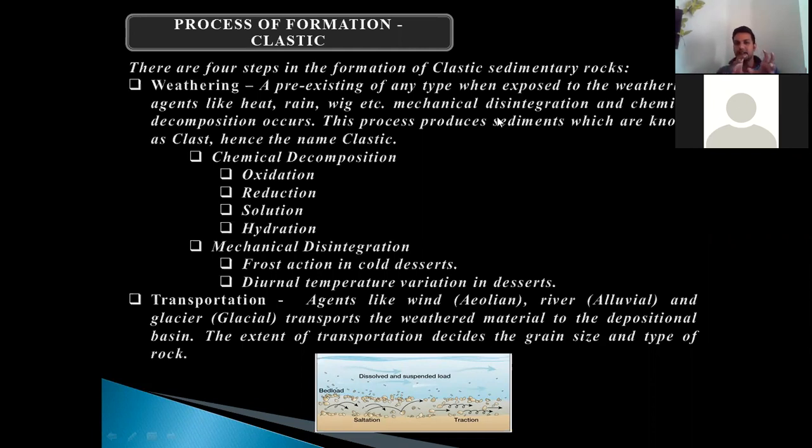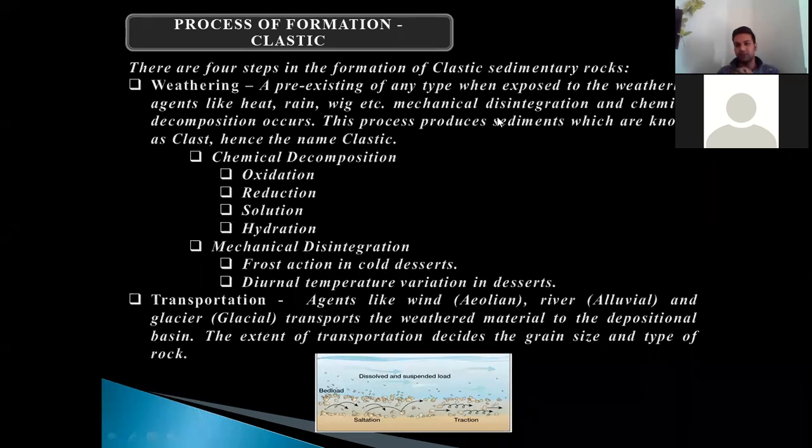Weathering is a process in which a pre-existing material, that could be a rock, is mechanically disintegrated and chemically decomposed with the help of different agencies. The resultant decomposed or disintegrated product is called sediments or clasts, and hence the name clastic rock. Chemical decomposition and mechanical disintegration are there.